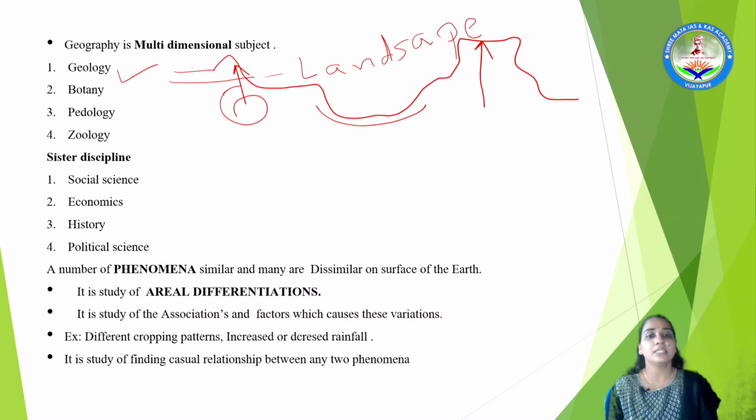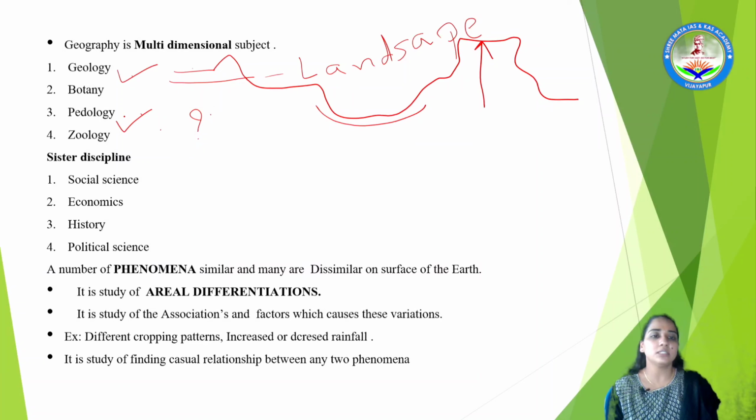Because in this interior part of the earth, even the roots penetrate inside of it and they lead to different kinds of formation or destruction in the interior part of the earth. Along with that, we study pedology. Pedology means regarding the soil. We are going to read about the soils which are formed on the surface of the earth. There is red soil, black soil, laterite soil, different kinds of soils, how they are formed. What is the reason behind the formation of these kinds of soils?